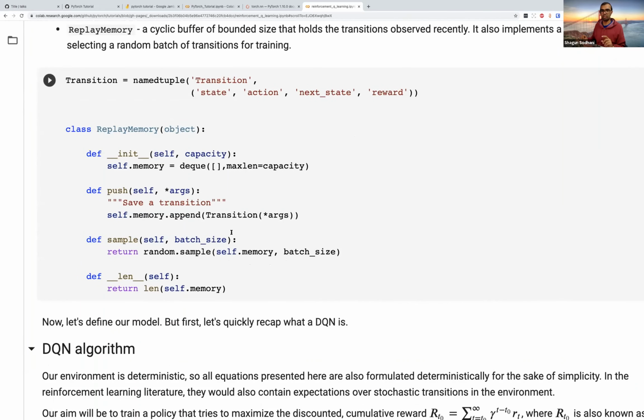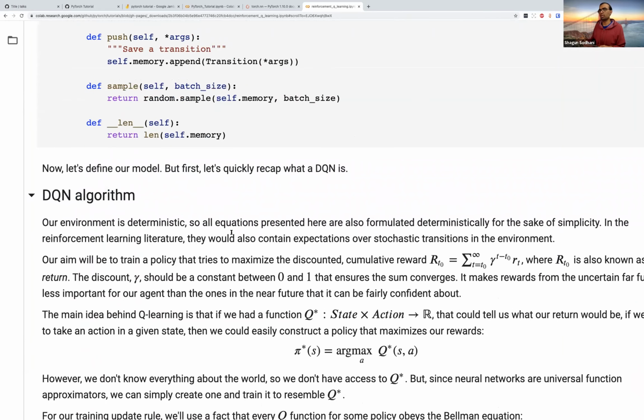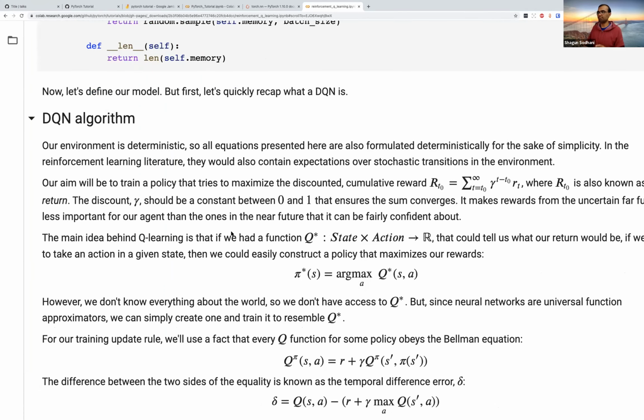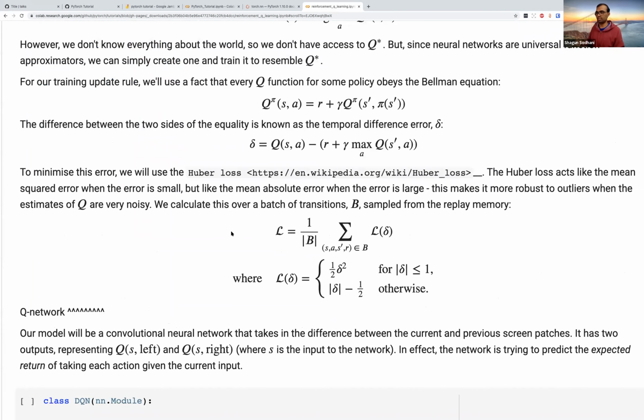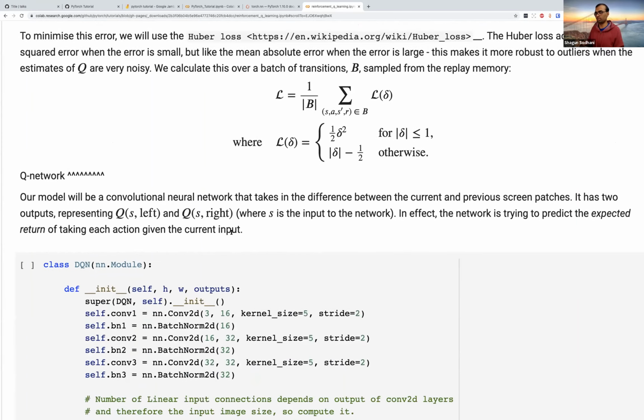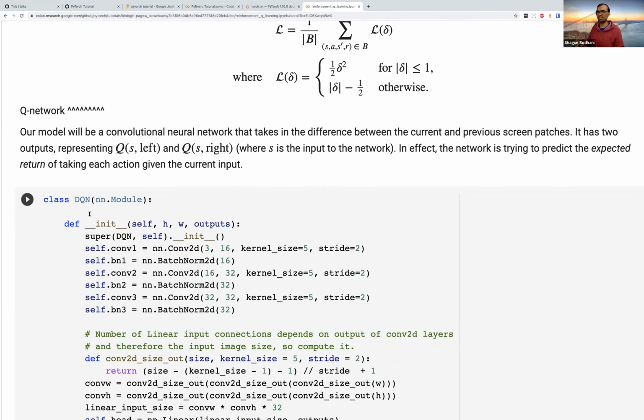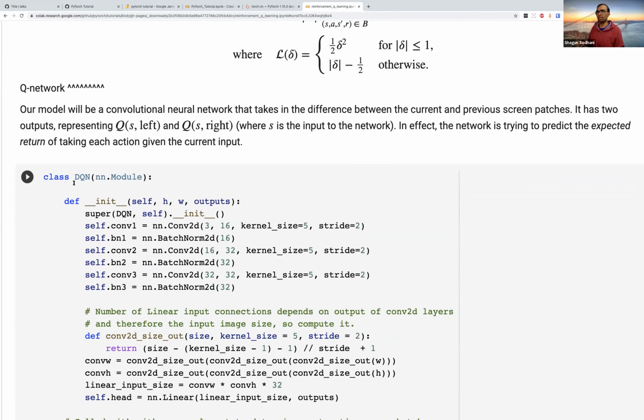Is there a question? Okay, maybe not. And this is a standard DQN algorithm. We're not going to go over it, but it's in one place in case you want to have it next to you when you're looking at it. So this is the main piece that we care about.